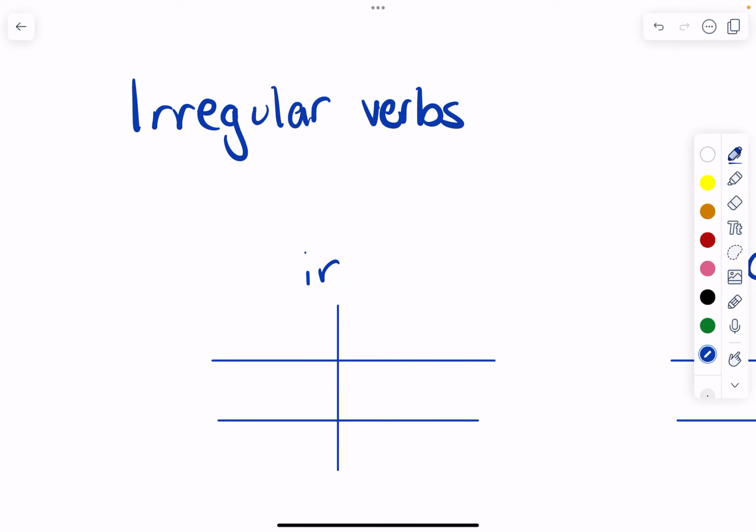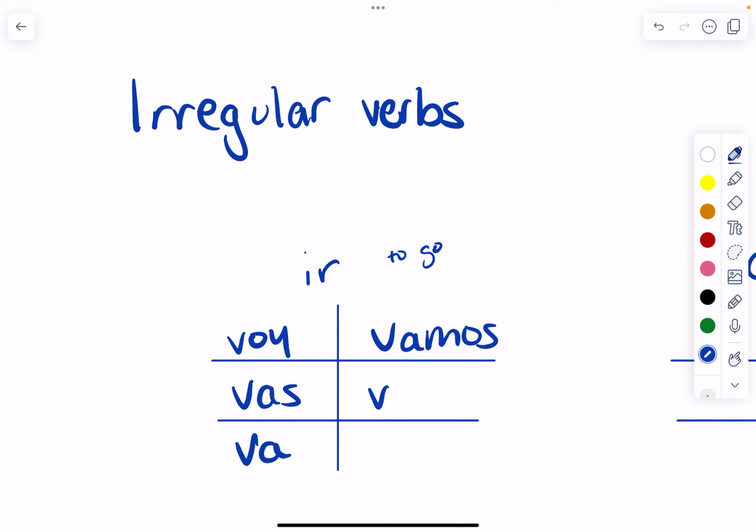Now for some irregular verbs, starting with the verb ir. Ir means to go. So I go would be voy, you go would be vas, he goes, va, or you go. We go, vamos, y'all go, vais. And then they go, or you guys go, van.